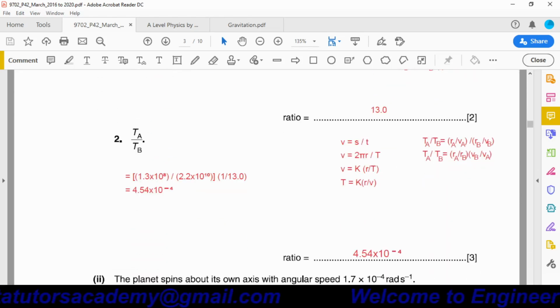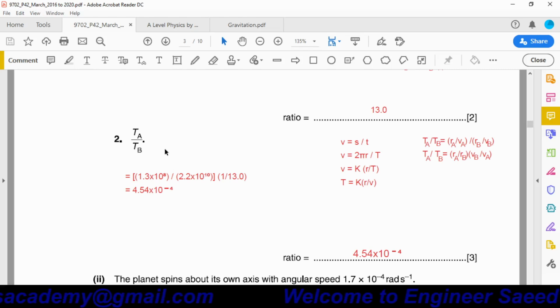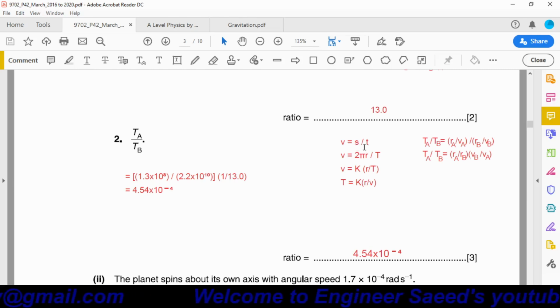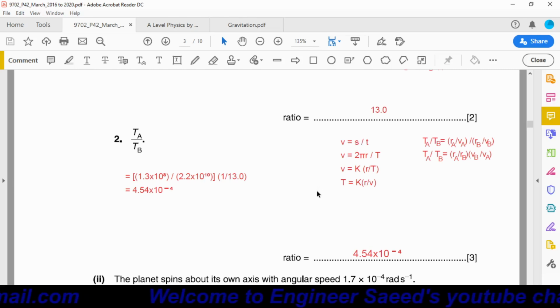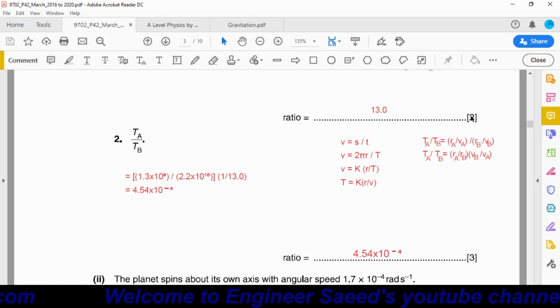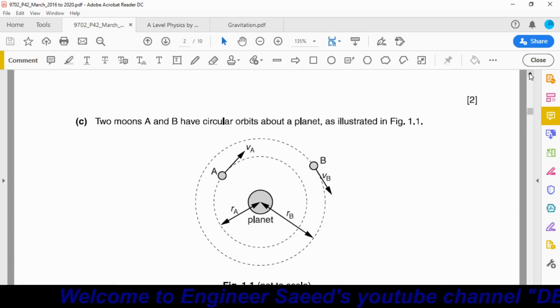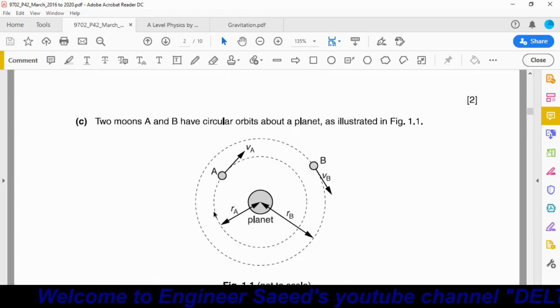Now we have to calculate TA over TB. To calculate this ratio, we have to consider a simple equation of velocity, V is equal to S over T, where S is the total distance and T is the time taken to complete this distance. Now the satellite is moving around the planet. When the satellite, this moon, is moving around the planet,